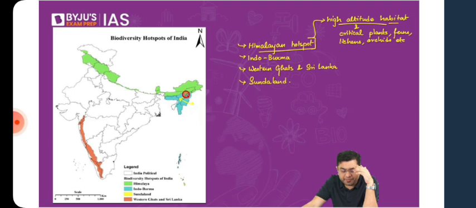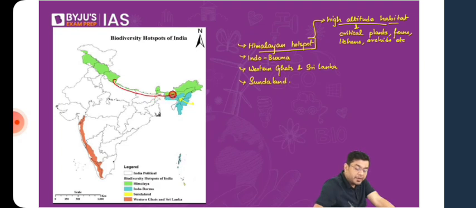Rhino is also to be found there, but rhino traditionally would be spread over a large range. If I can show you the entire regional spread, at one point of time we had the entire rhino stretch from here till here. Because they like marshy terrain, that is what they would favor. But due to the massive deforestation which has happened, there is a fragmentation. In some areas it has been restricted. In northern Bihar and some parts of Bengal, it has completely been extinguished. And now the rhinos are restricted only to these two stretches.